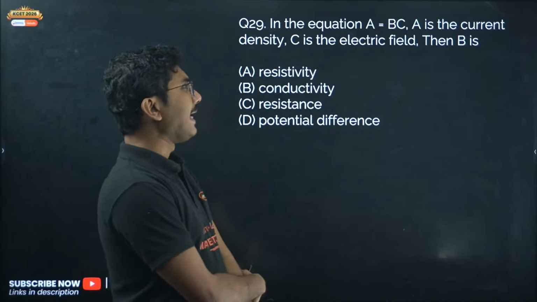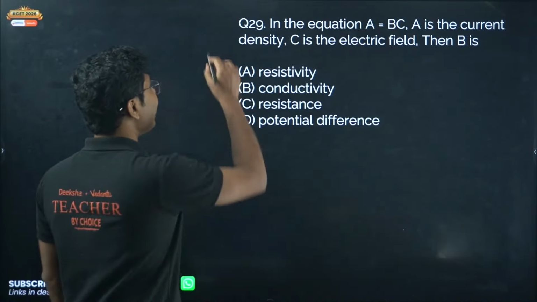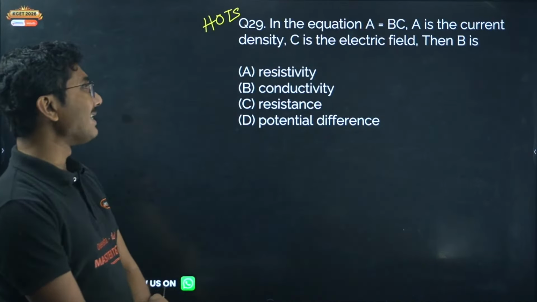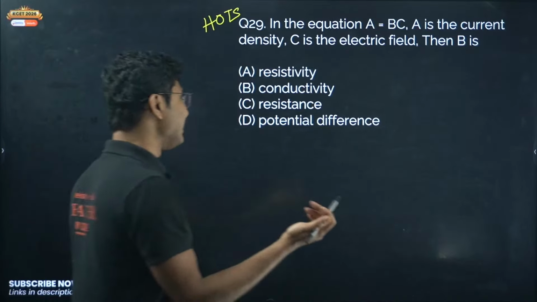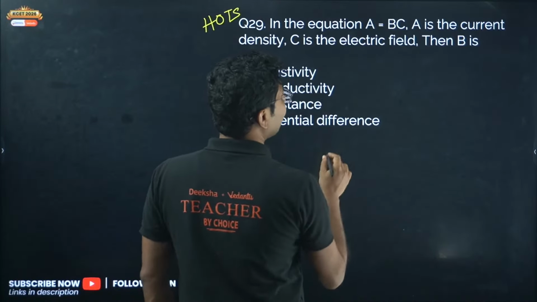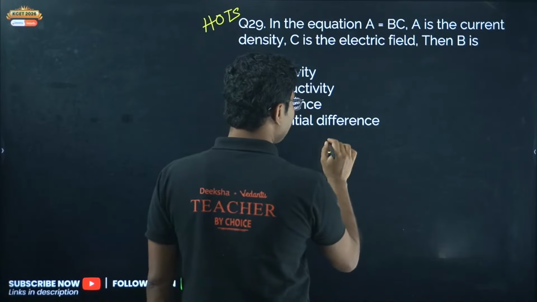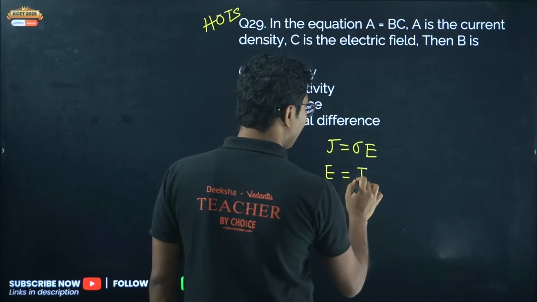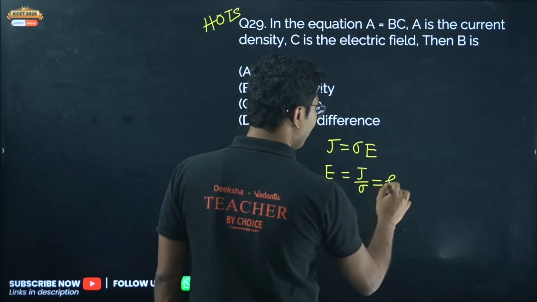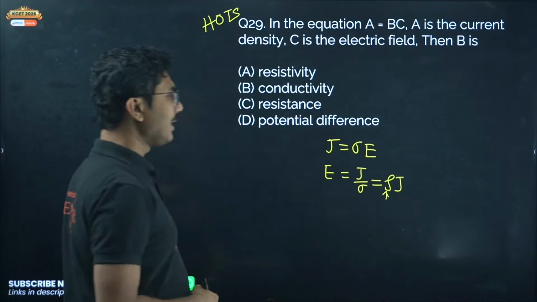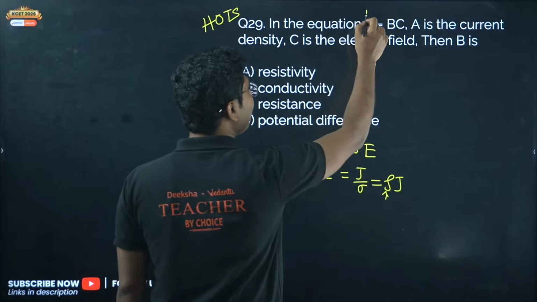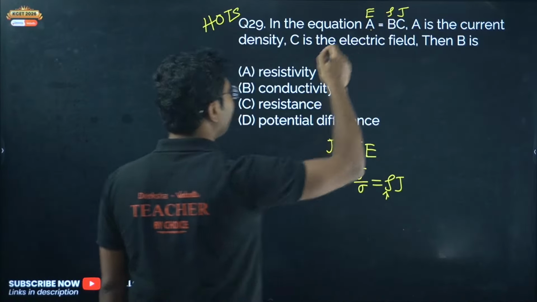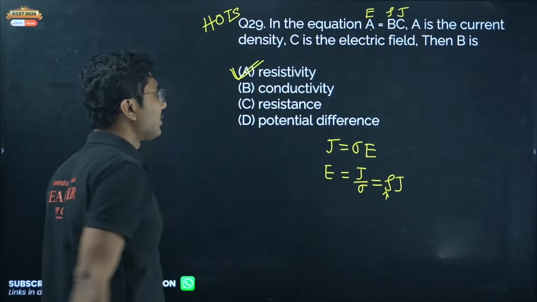In the equation A equals B into C, A is current density. This is another hot question. A equals B into C, A is the current density, C is the electric field, then B is an easy question. We know that it is basically coming from J equals sigma E, but it is given with a twist. E equals J by sigma, that is rho into J. Rho is resistivity, right? So from there we can say that A is electric field, C is current density, then B must be resistivity. So it is resistivity, option A.